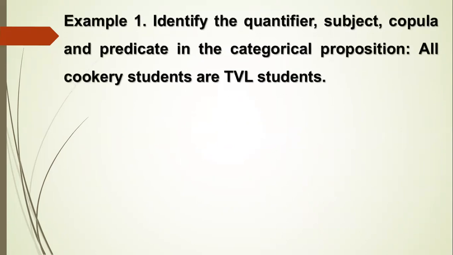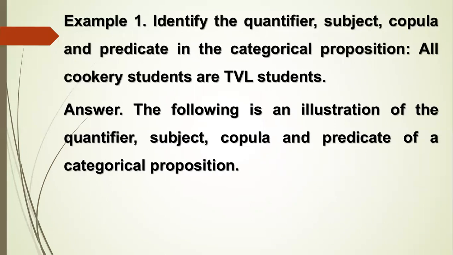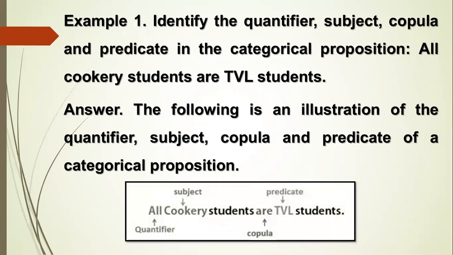Example 1. Identify the quantifier, subject, copula, and predicate in the categorical proposition. All cookery students are TVL students. Answer. The following is an illustration of the quantifier, subject, copula, and predicate of a categorical proposition. All cookery students are TVL students. All is the quantifier, cookery is the subject, are is the copula, TVL is the predicate.